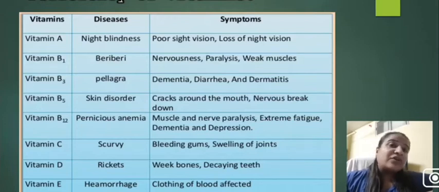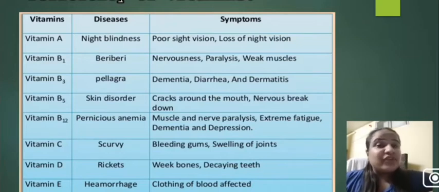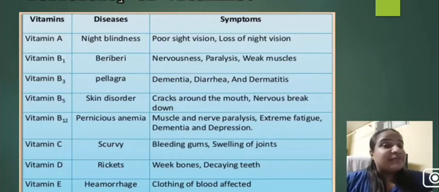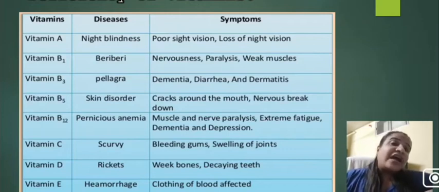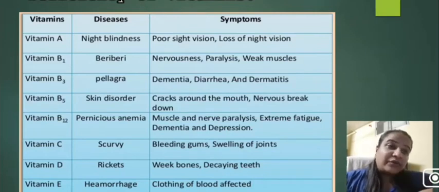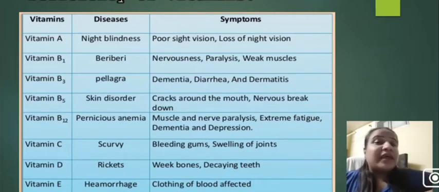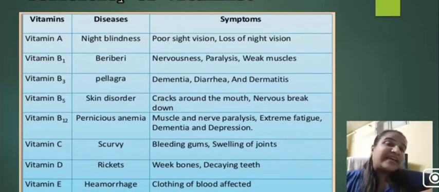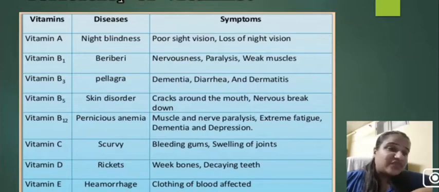Vitamin B1 deficiency causes beriberi. That means somebody can have nervousness, paralysis, and weak muscles. Then vitamin B3 causes pellagra. Now they can have dementia, diarrhea, and dermatitis. Deficiency of vitamin B5 can cause skin disorders. Now cracks around the mouth and nervous breakdown lead to those. Vitamin B12 deficiency leads to anemia, muscle and nerve paralysis, extreme fatigue, which means extreme tiredness, dementia, and depression.